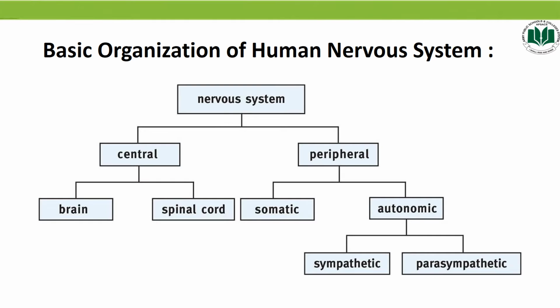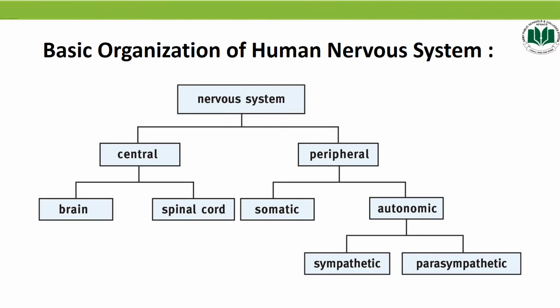Basic organization of human nervous system. So the human nervous system consists of central nervous system and peripheral nervous system. Central nervous system is a coordinating center and it will lie in the midline of the body, while peripheral nervous system transmit information from receptor to CNS and transmit the orders and command from CNS to the effectors. So the central nervous system consists of brain and spinal cord.